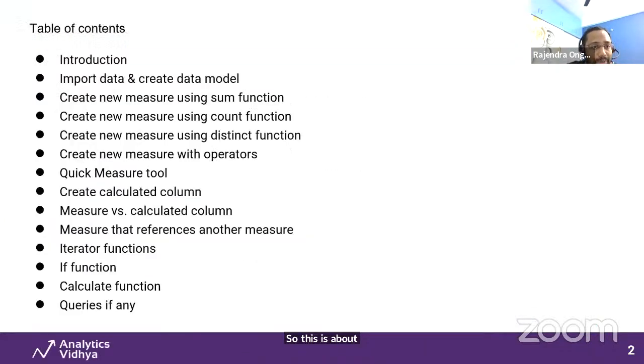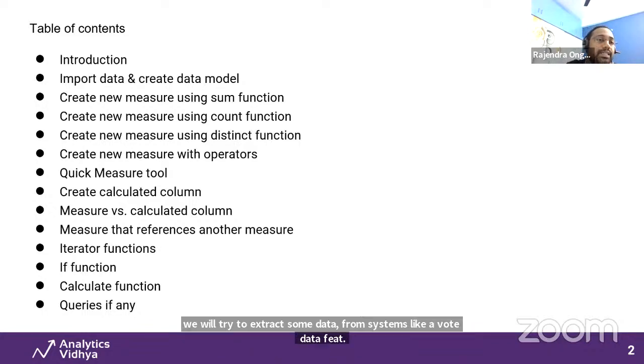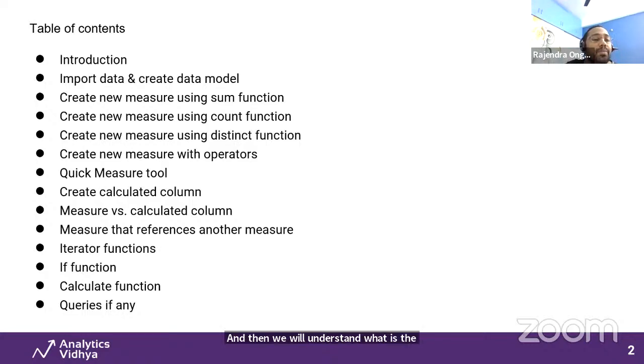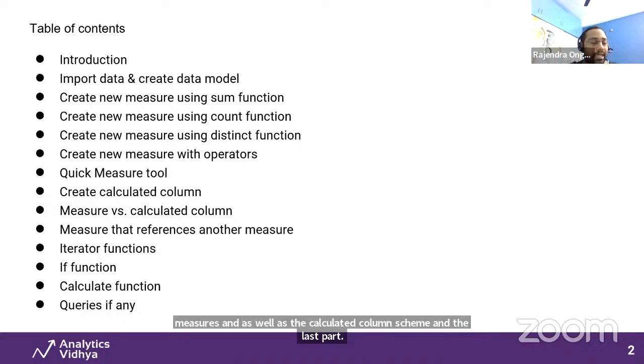And coming to the topics, today we are going to discuss the introduction of DAX. We will try to extract some data from source systems like a data feed. Then we will understand what DAX is, what kind of measures there are, and how we are going to create them. There are some DAX objects like calculated columns and calculated measures, so we are going to work on that as well. Along with that, we will discuss the difference between measures and calculated columns too.